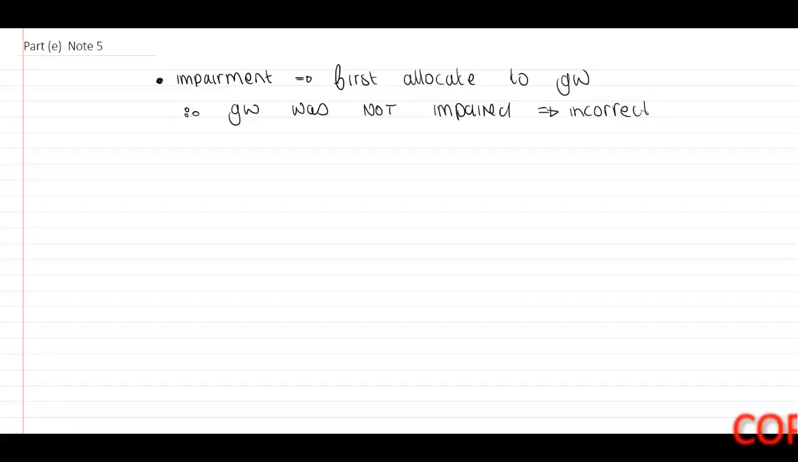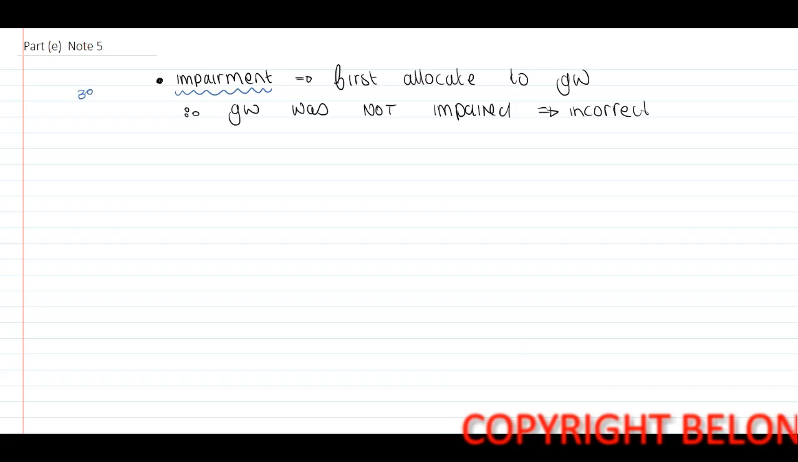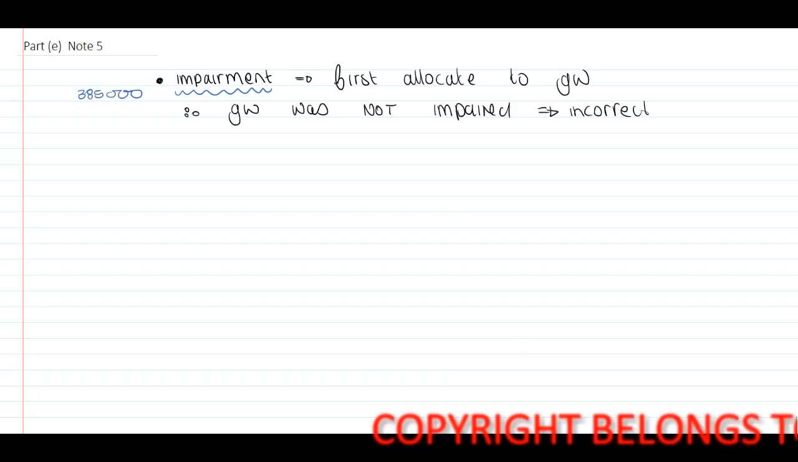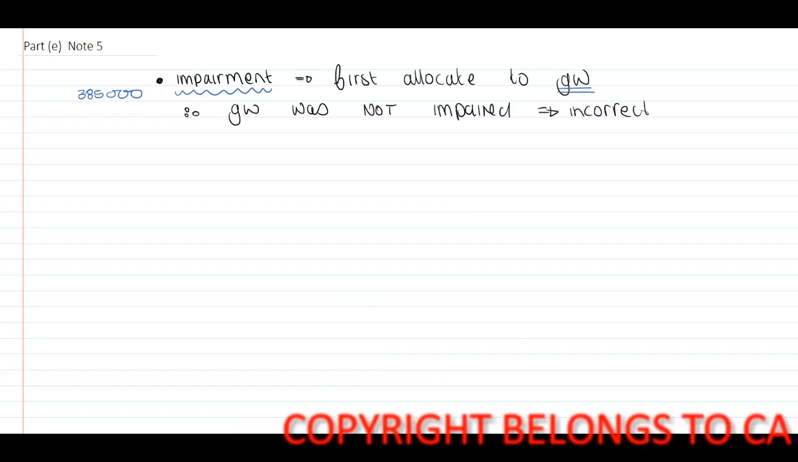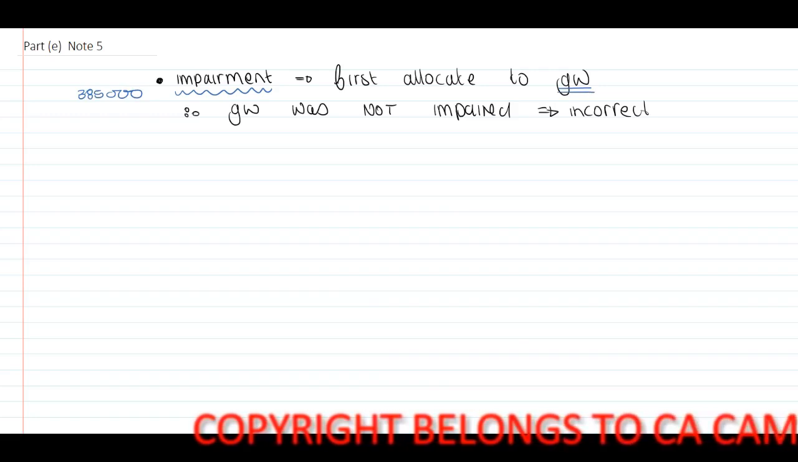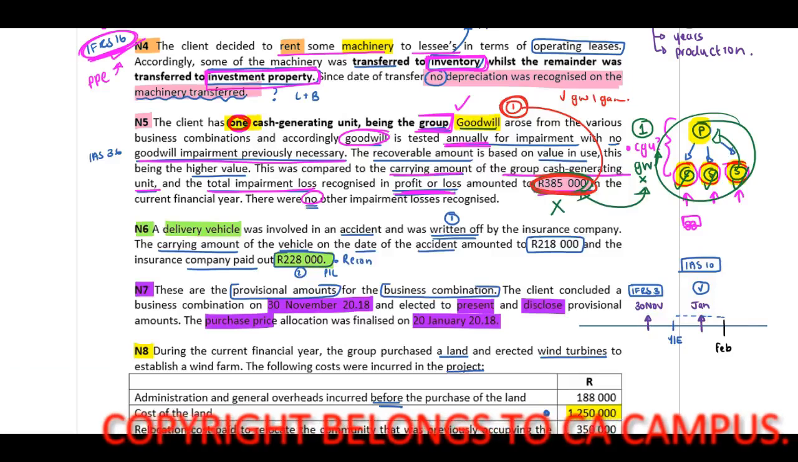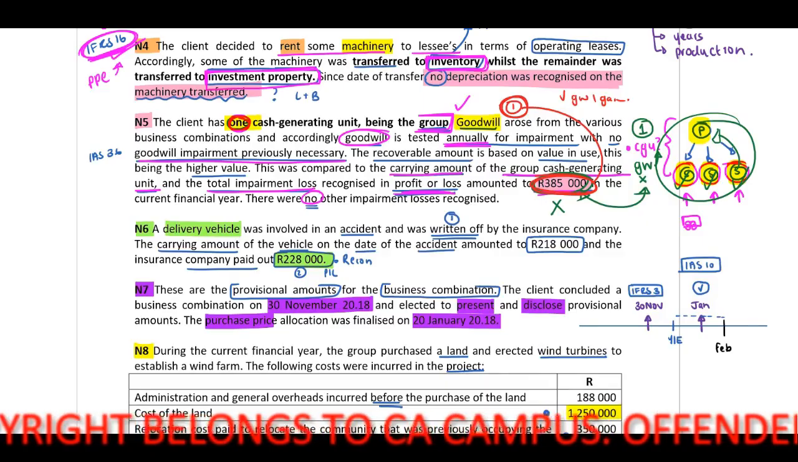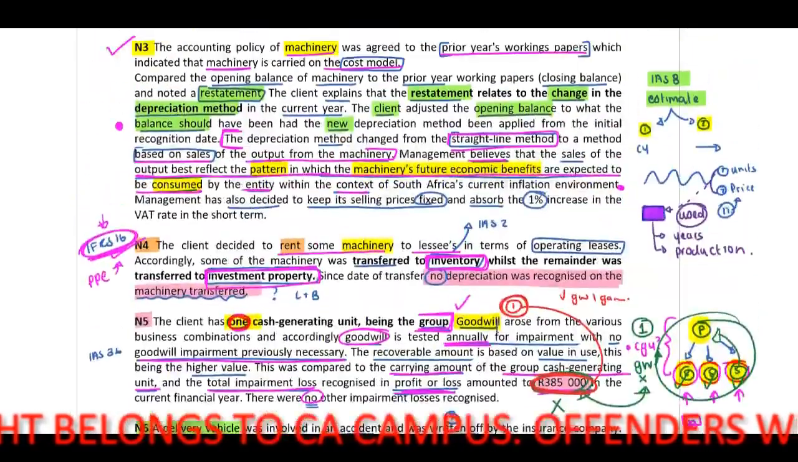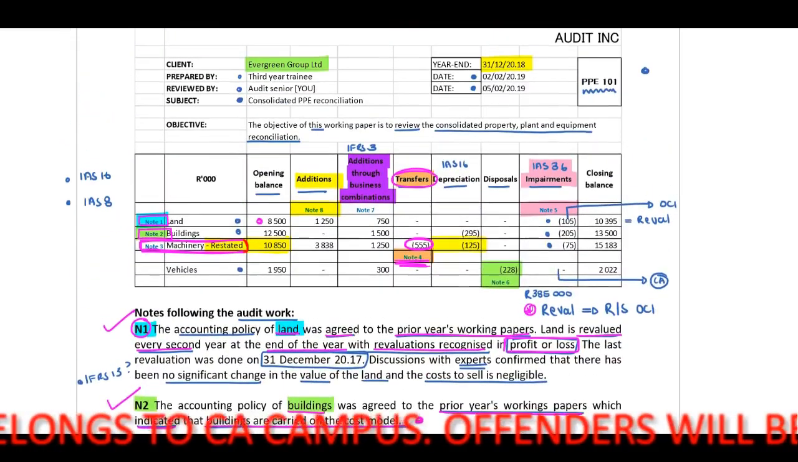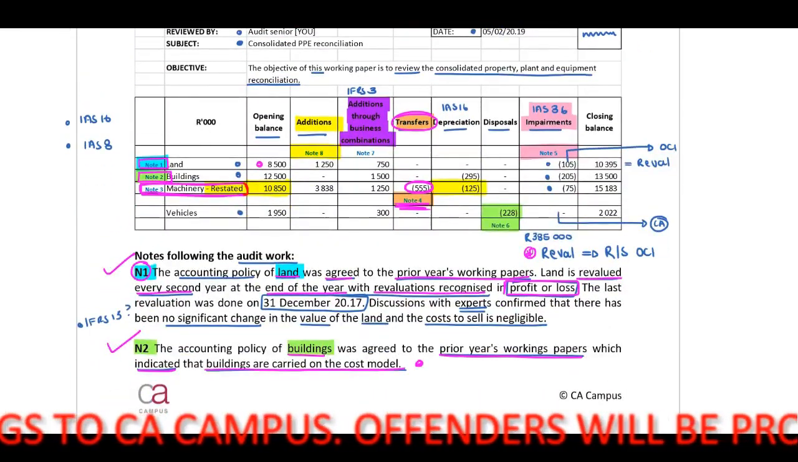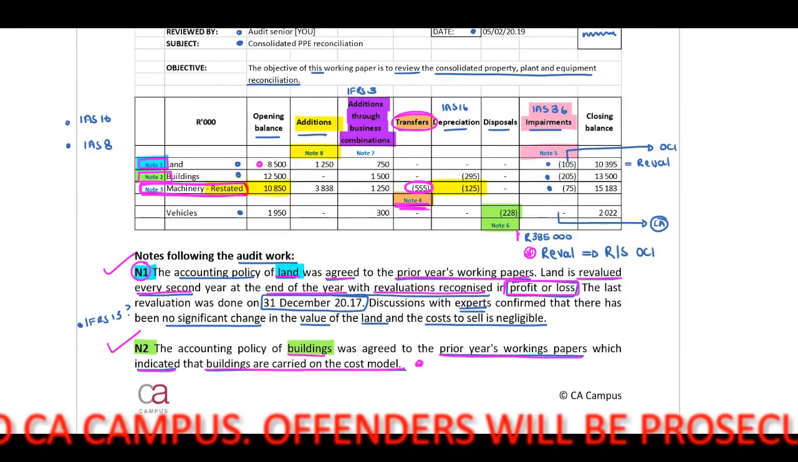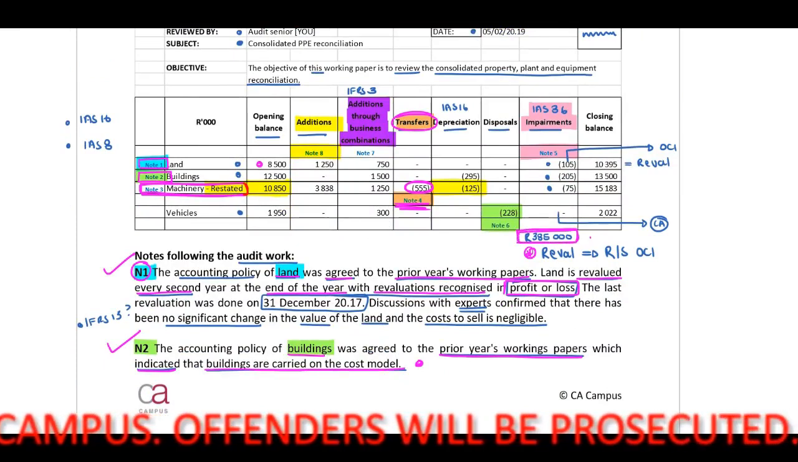Right? They've indicated to us that they've tested goodwill for impairment, but they have recognized the impairment, the 385,000 amount, but they did not allocate this to goodwill, being incorrect. Right. Okay, so guys, what we need to remember is that they provide us with information, but we also need to look at the recon itself. Okay, so when we look at the recon in terms of our impairment, note 5, we have identified that the total is 385,000, right? No problems.